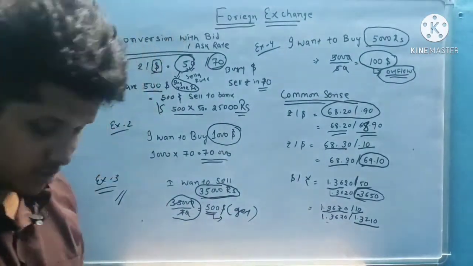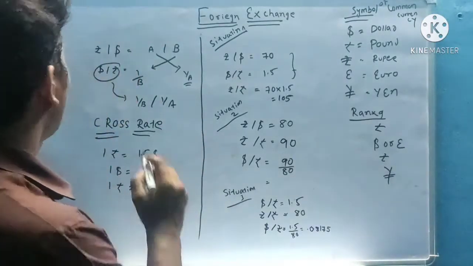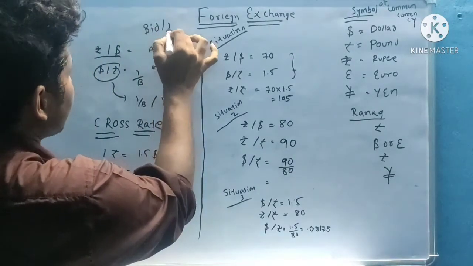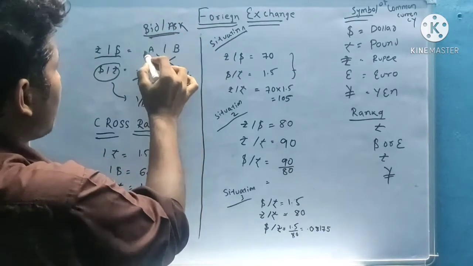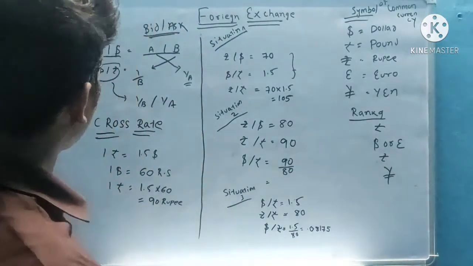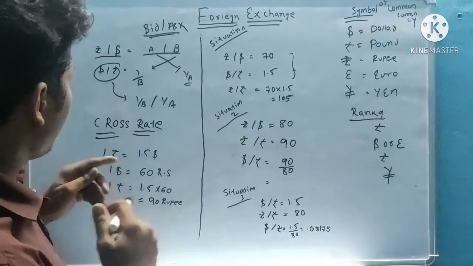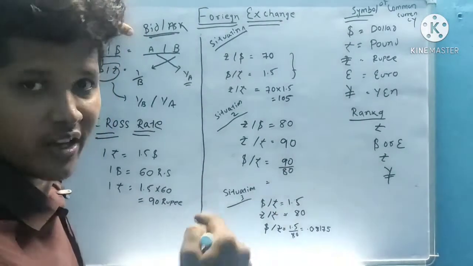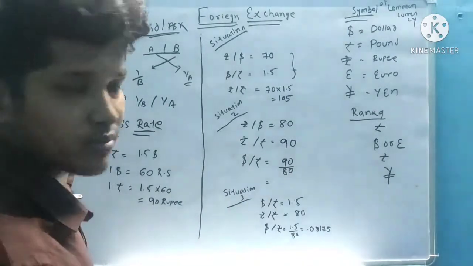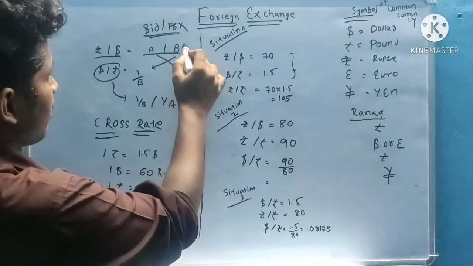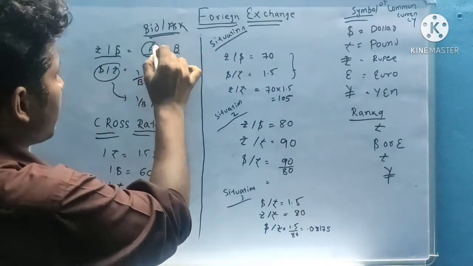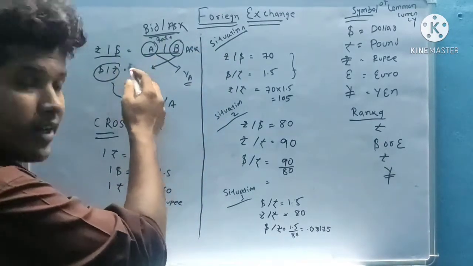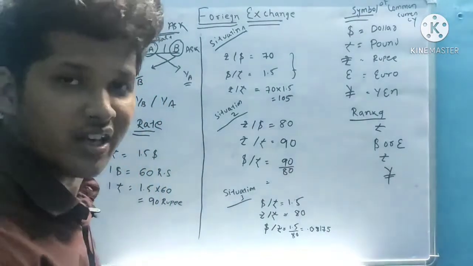Let's go to the next topic. Tricky: suppose rupee by dollar is given in bid or ask rate, that is A by B. If you want to convert rupee by dollar into dollar by rupee, that is, here is $1 in rupees, here is 1 rupee in terms of dollar, it is an inverse relation.